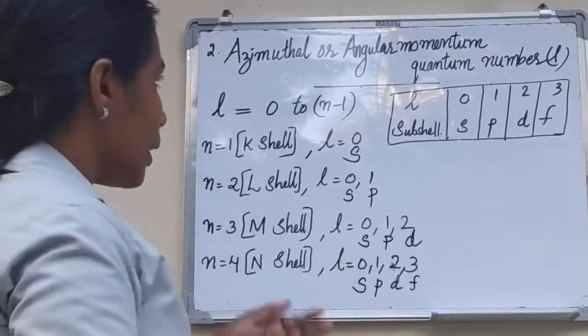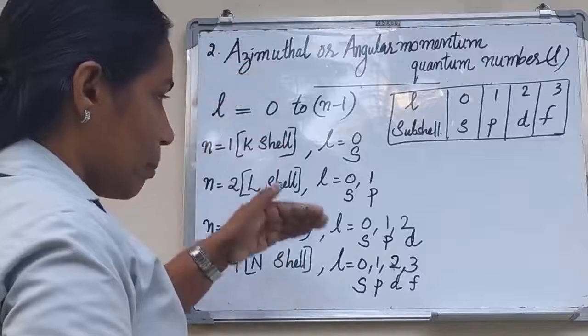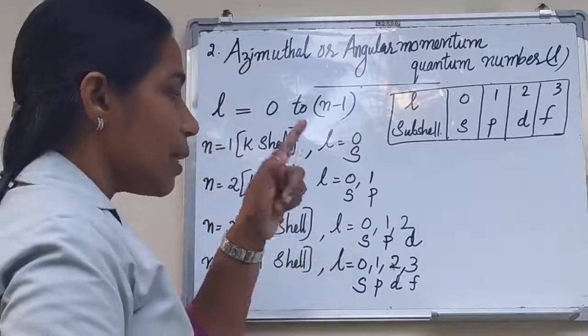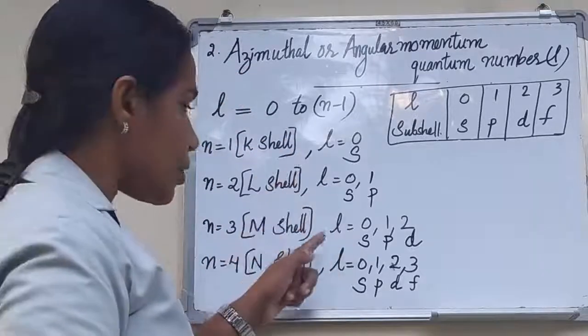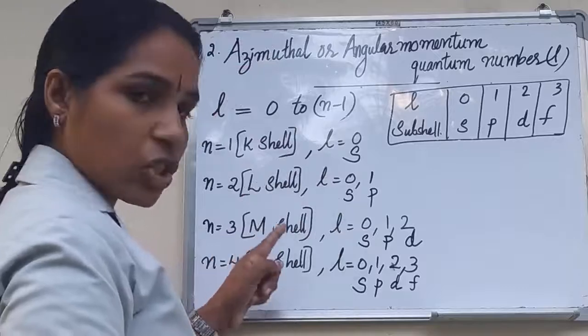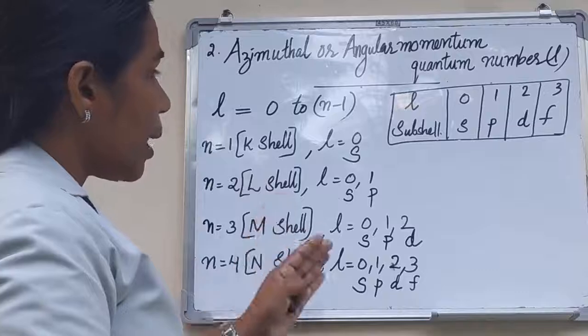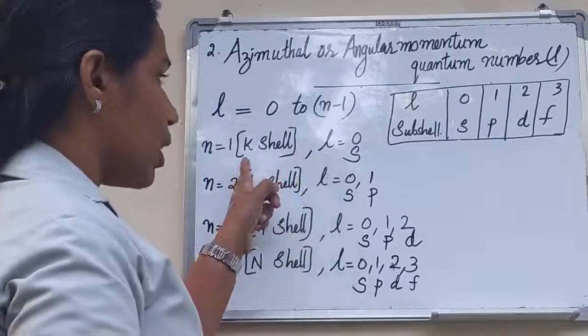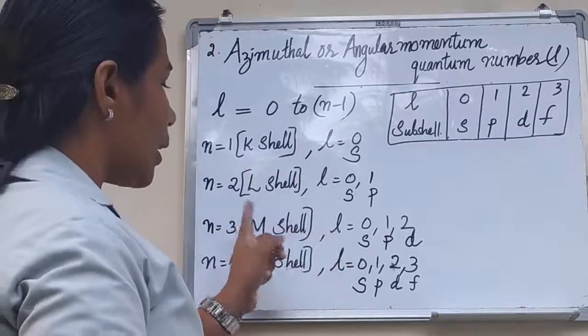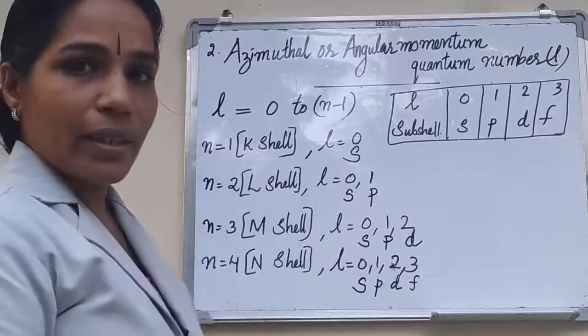Okay. Then the azimuthal quantum number denotes the subshells present in the principal shell. Then there are S subshells in the K shell, L shell, M shell, N shell, etc.